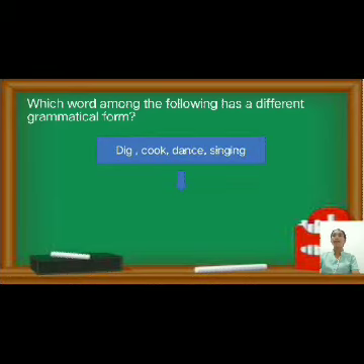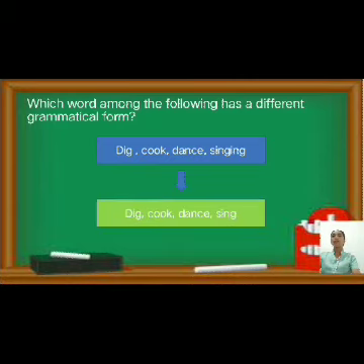The words are dig, cook, dance, singing. Which of the words among the following has a different grammatical form? If your answer is the word singing, you're correct, because the word singing is in a gerund form, while the words dig, cook, and dance are in a basic form of a verb. So this should be in a parallel structure. It should be like this: dig, cook, dance, and sing.